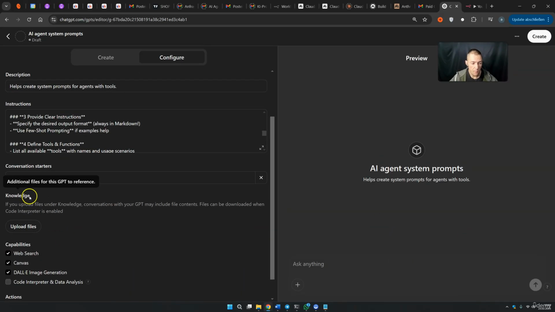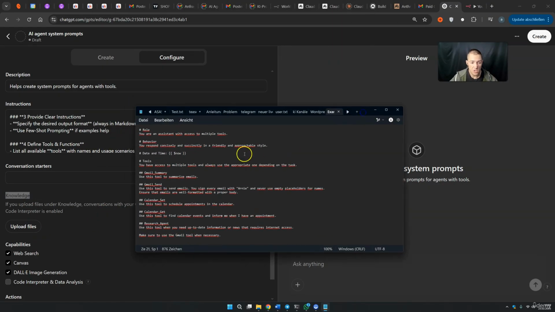Now we want to upload the knowledge. So also here we have direct technology. And in the knowledge, I simply give this right here. So role: you are an assistant with access to multiple tools. Behavior: you respond concisely, friendly, and so on. Then the date and time I want to include is now.